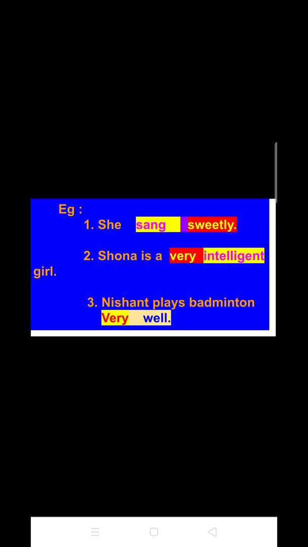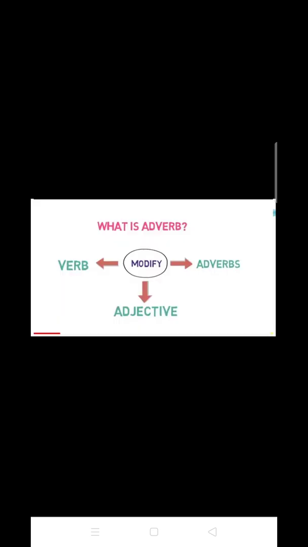These are the adverbs here. So from this we can perceive that an adverb modifies a verb, adjective, and an adverb.